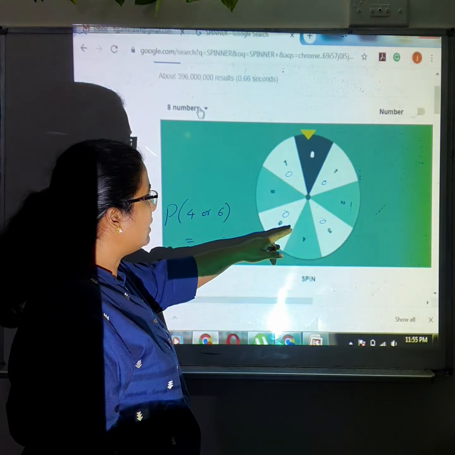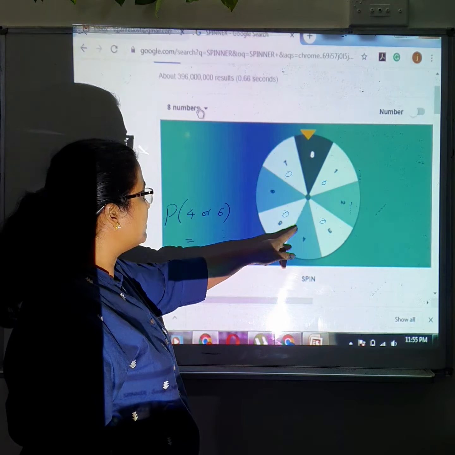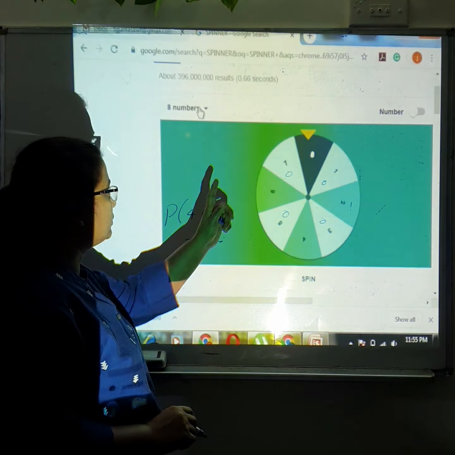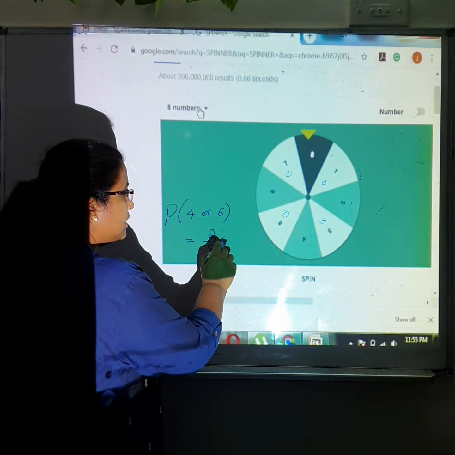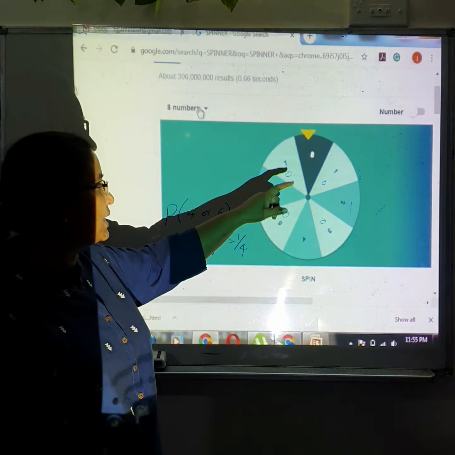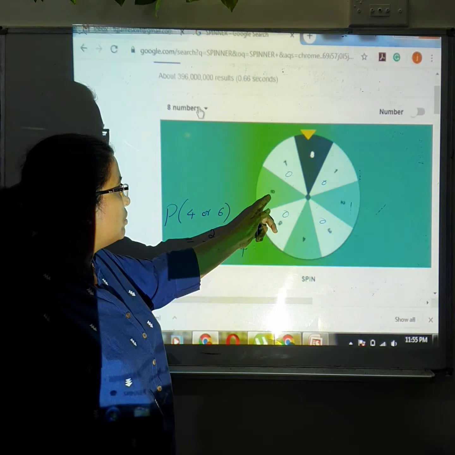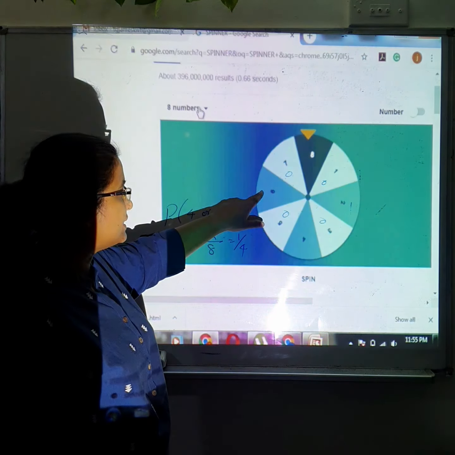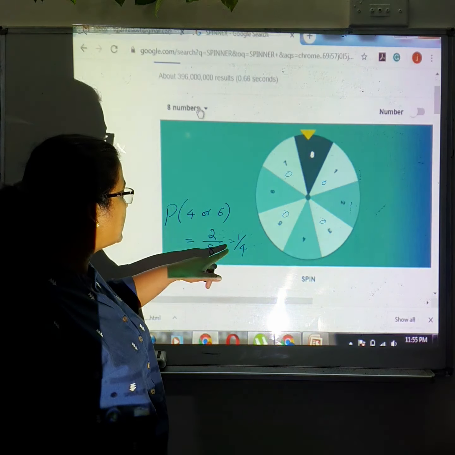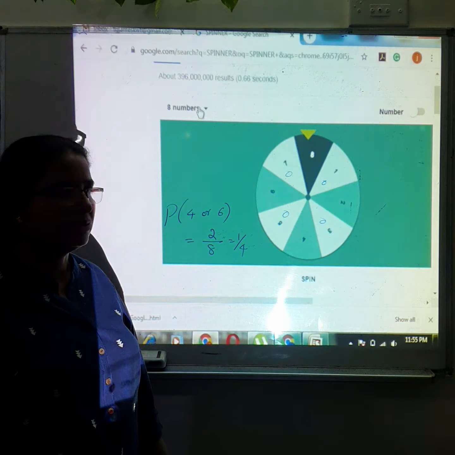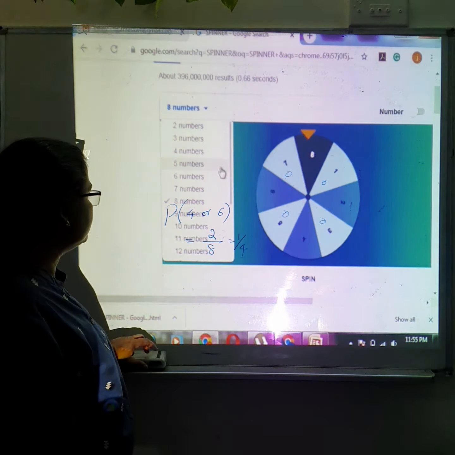So 4 or 6 means 2 outcomes. 2 out of a total of 8, which is 1 out of 4. You can get a 4 or a 6, so there are 2 outcomes like that. The probability of getting a 4 or a 6 is 2 out of 8, so that means 1 out of 4. Now make it 16 sections.